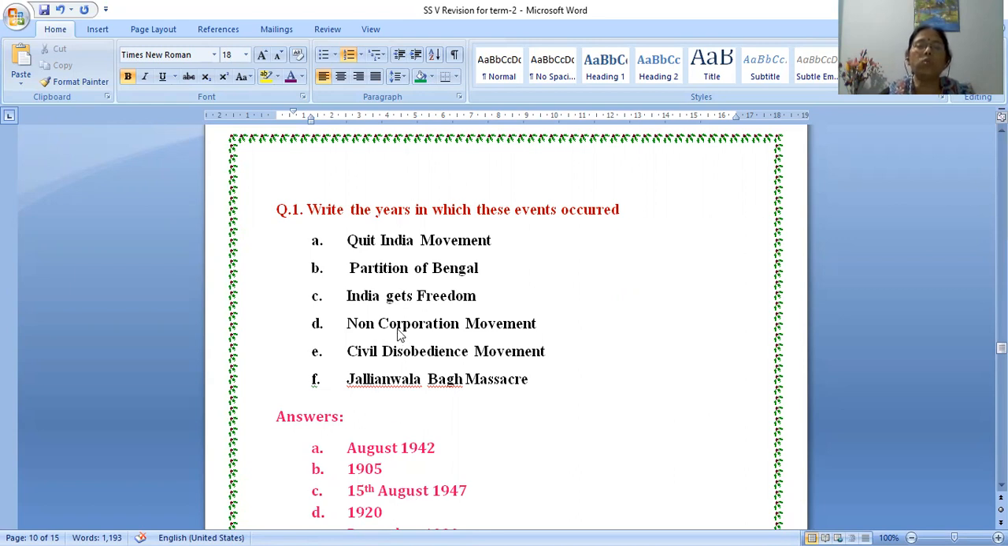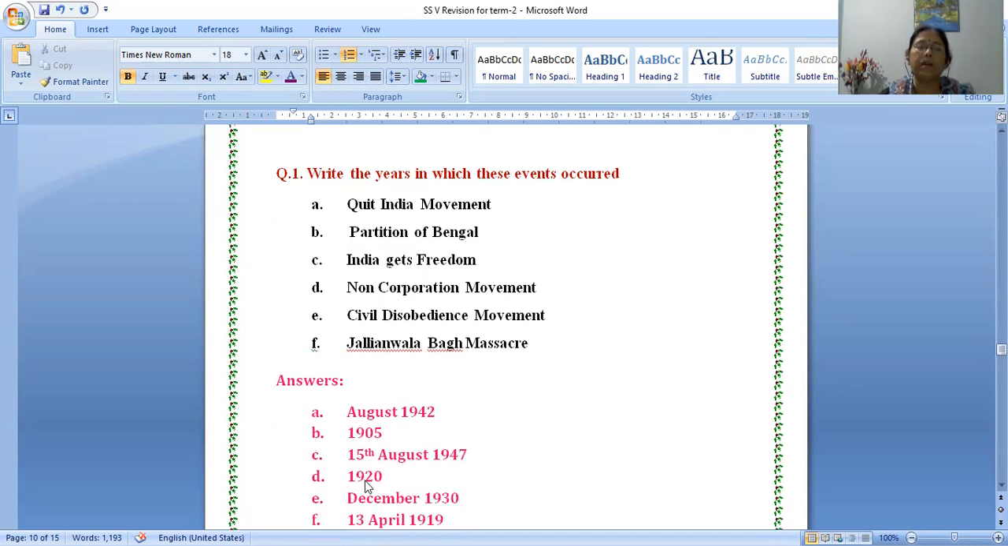Then the next one is non-cooperation movement. Which year did this event take place? It is 1920. Yes, non-cooperation movement, this is 1920. Gandhiji started this in 1920. Okay, the next is civil disobedience movement. Which year did it take place? This is December 1930. It has given the month also, December 1930.